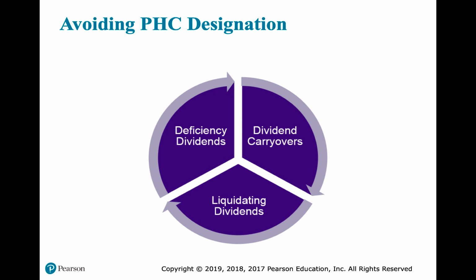We could also make consent dividends. We would make consent dividends when we didn't have enough money to actually pay dividends. So consent dividends are hypothetical dividends deemed paid to shareholders on the last day of the corporation's tax year. They permit a corporation to reduce its personal holding company tax liability, even though it's prevented from making an actual distribution due to a lack of money.